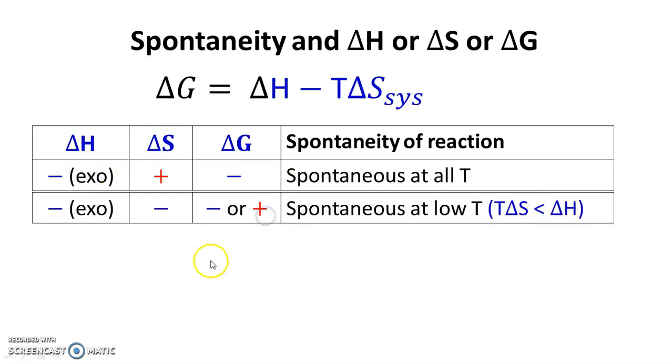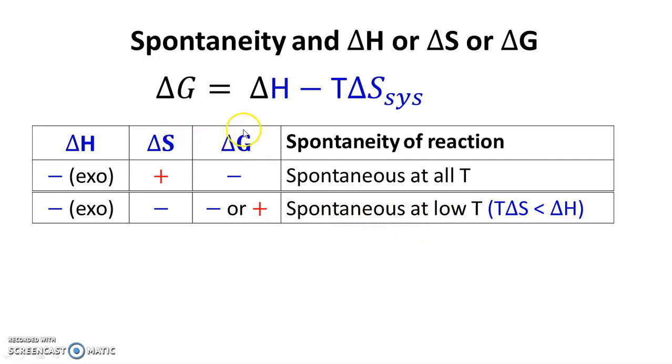This is one condition. Now second possibility is, suppose change in enthalpy is negative, that is exothermic reaction, but entropy change is negative. In this case, two possibilities are there. At low temperature, delta G will have negative sign because T delta S will be less than delta H. So at low temperature, delta G will have a negative sign from this equation, and at low temperature system will be spontaneous.